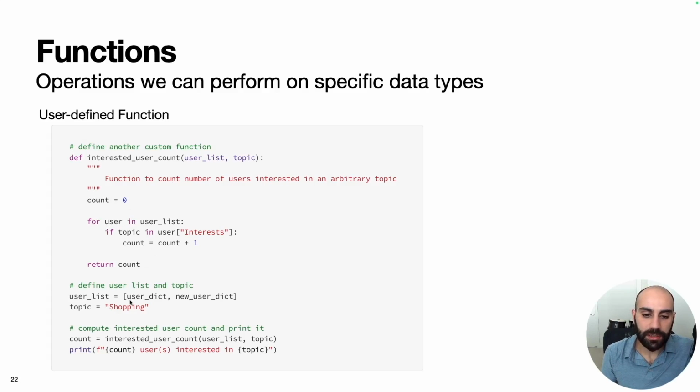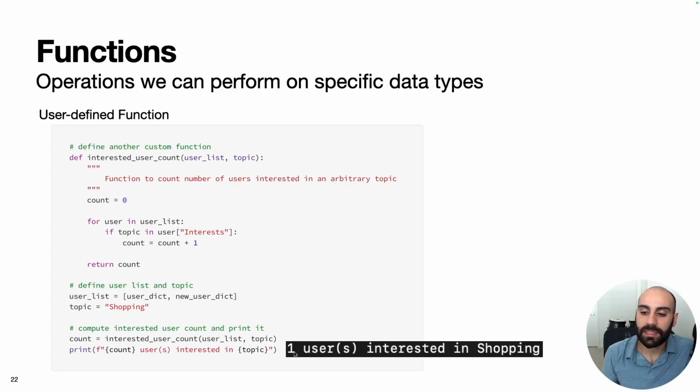With this function, we can define a user list. So we'll have 2 users. We'll have a user dictionary corresponding to Shah, and then a new user dictionary corresponding to Iffy, and we'll select an arbitrary topic of shopping, and then we'll compute the count using our user defined function here. Then we'll print the count using a formatted string. What the output of this will be is 1 user interested in shopping.